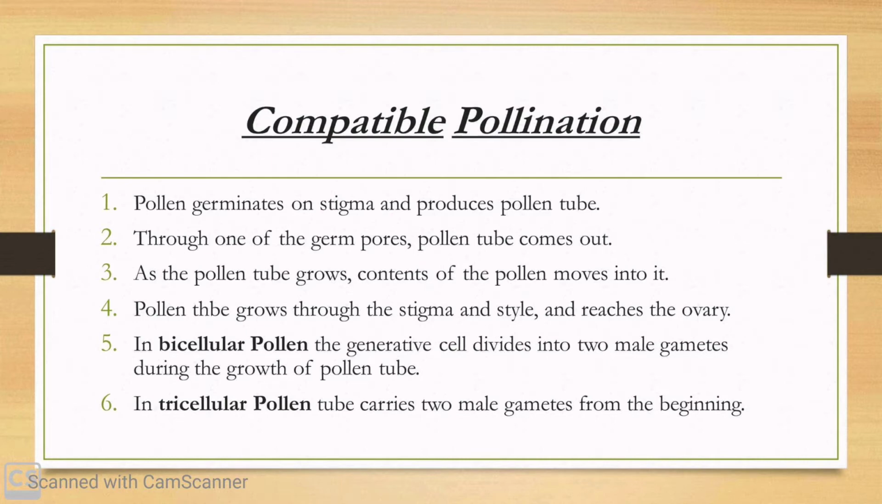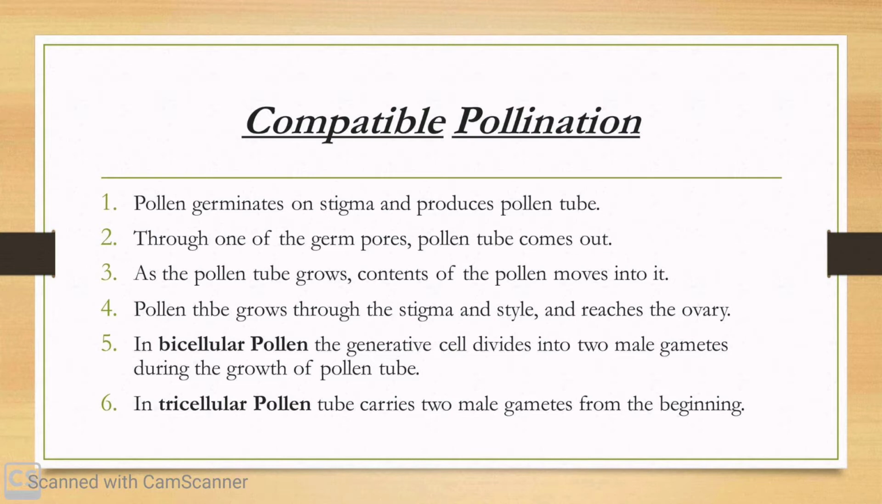Students, recall that we have studied two types of pollen, bicellular and tricellular. In bicellular pollen, the generative cell divides into two male gametes after the pollen germination. But in tricellular pollen, the pollen tube carries the male gametes from the beginning, before the pollen germination.